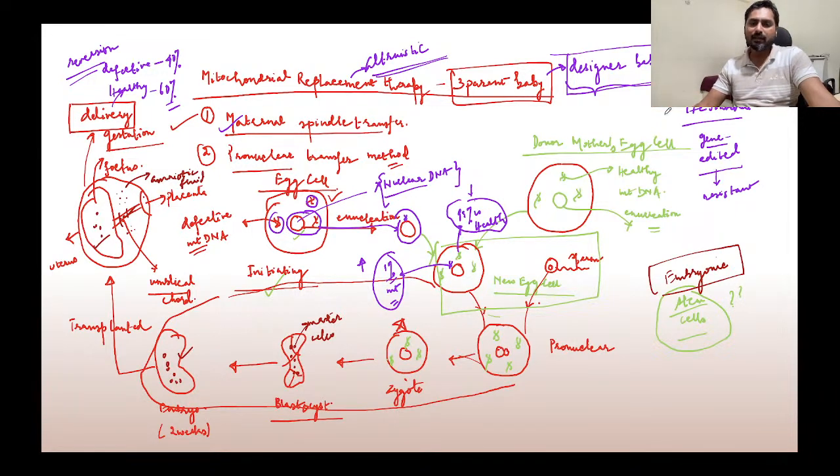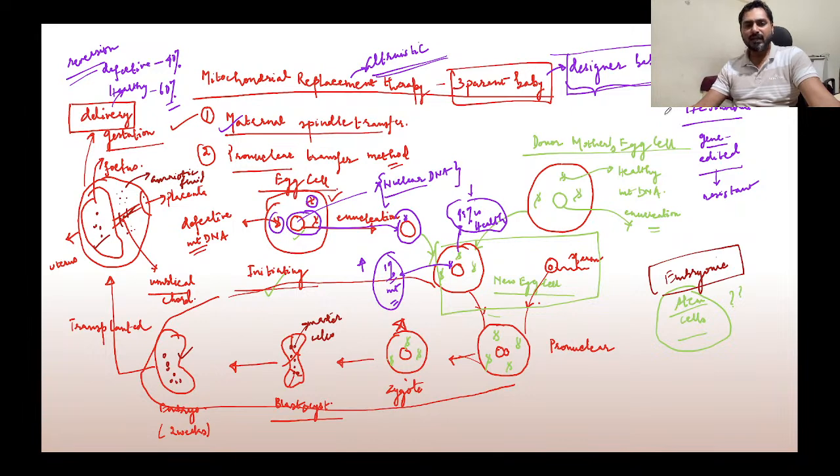So in India it is not legal, so we are not going for three parent baby. In the USA also, it is not legal. It is only legal in two countries as of now. It is legal in UK, and last year it was made legal in Australia. So these two countries have made it legal.